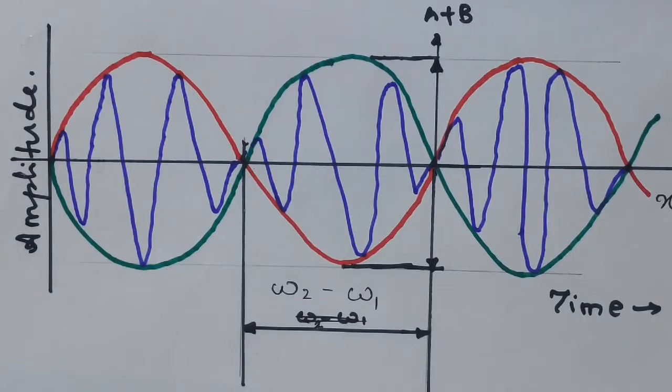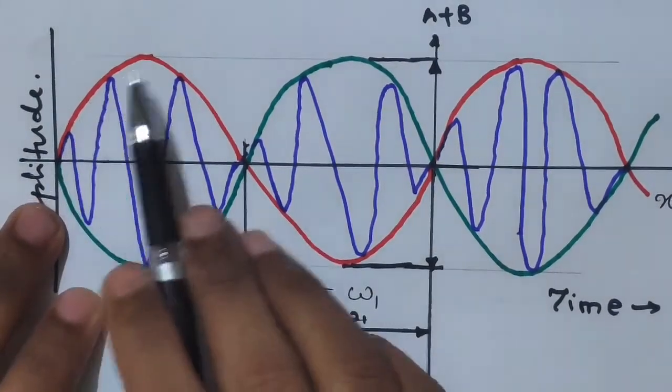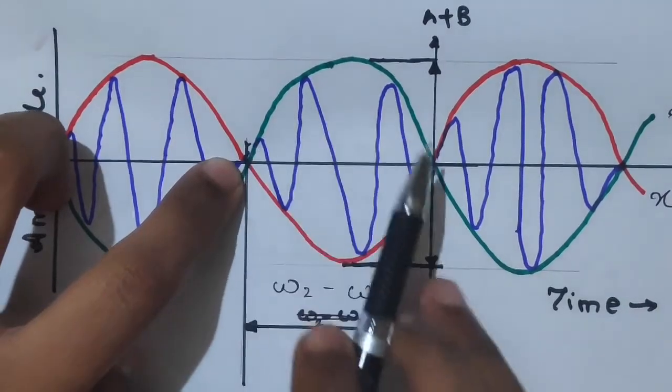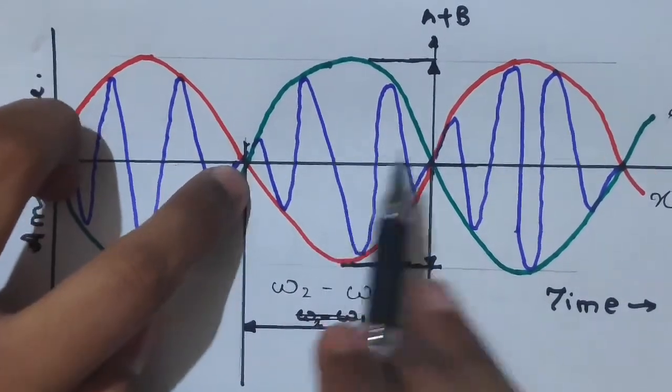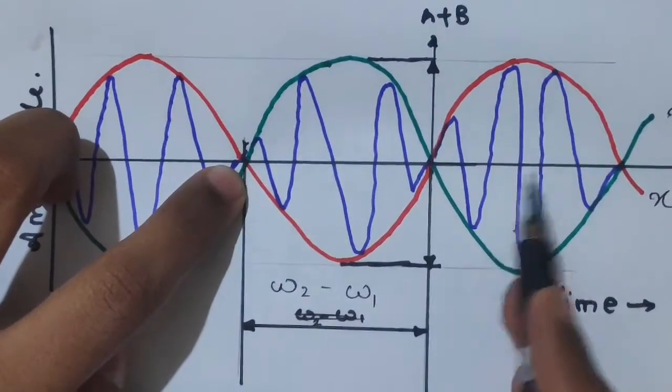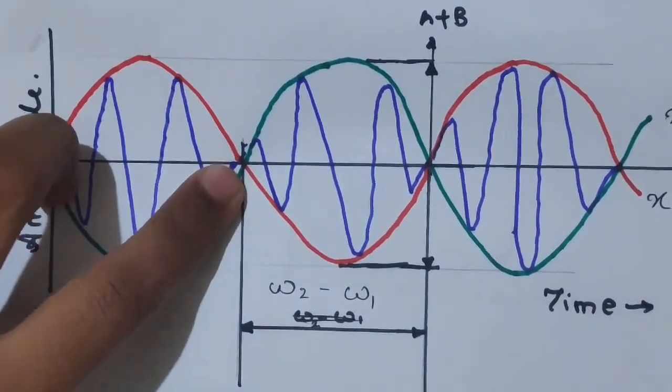Now if omega 1 and omega 2 are totally different, then the resultant motion will not be a sinusoidal motion. It will be totally different, or I can say haphazard motion. But if the two frequencies are slightly different, that is, they are almost the same, then the phase difference between the rotating vectors keeps shifting slowly and continuously. Suppose they meet at this point, then the next point where they meet may be slightly nearer to this, then the next point will again shift slightly nearer, and so on, these points go on shifting.